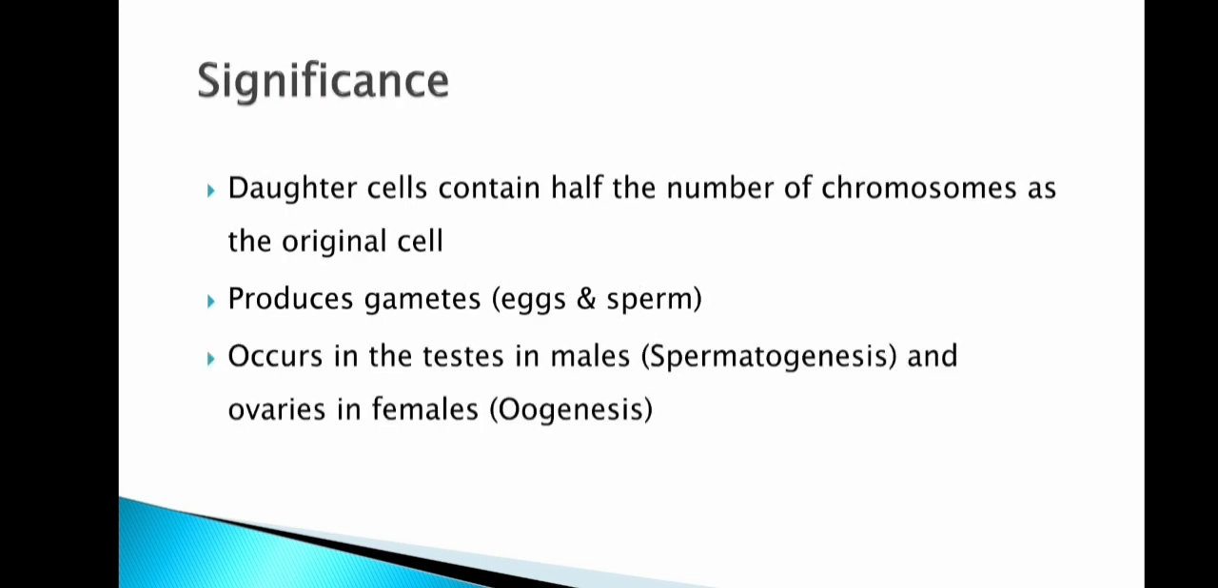What is the significance of this meiotic division? The daughter cells contain half the number of chromosomes as the original cell, and this produces gametes, which are eggs and sperm: eggs in the female and sperm in the male. The process in males is called spermatogenesis, in which sperms are produced, and in females, in the ovaries, the process of oogenesis occurs, and from that the eggs are produced.